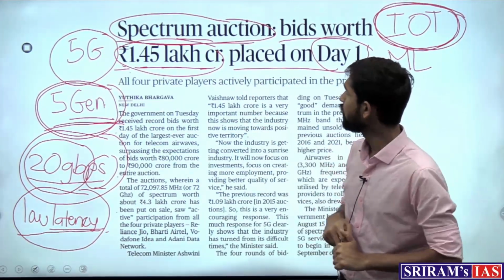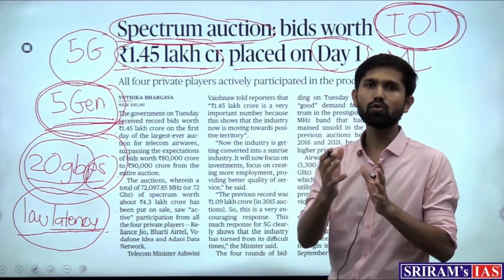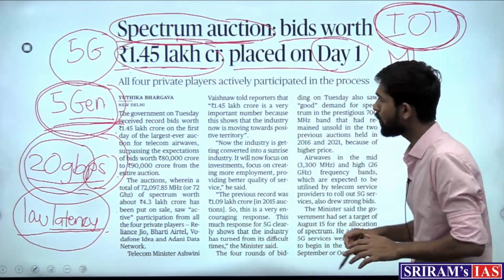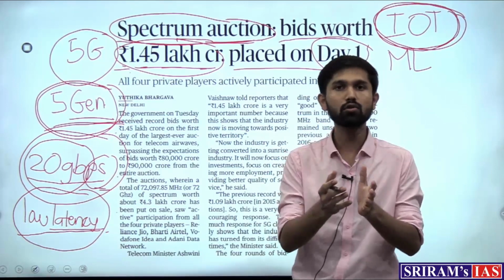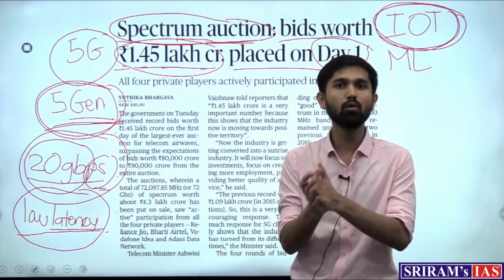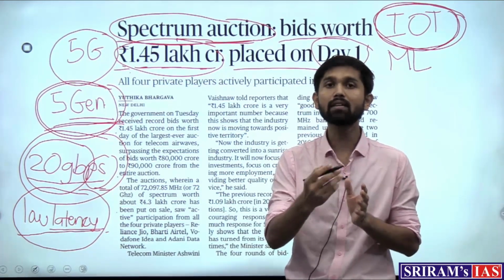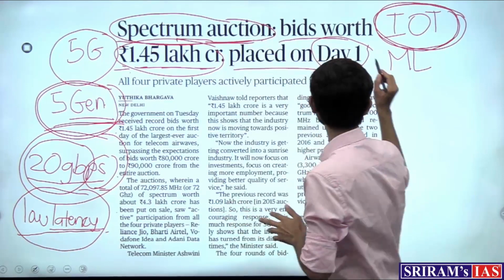So now after understanding 5G, what happens then? What is this spectrum and what is the auction that is happening? When we talk about providing this speed, how does this speed get to us? Those mobile providers or internet service providers provide us with this network, but how does it travel? These speeds travel through airwaves.